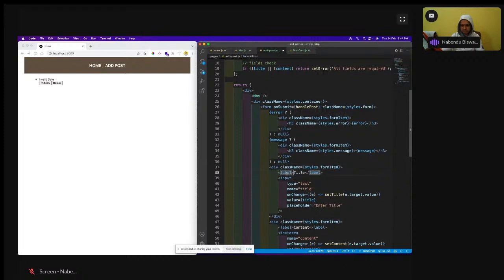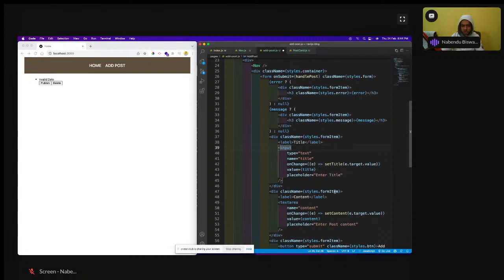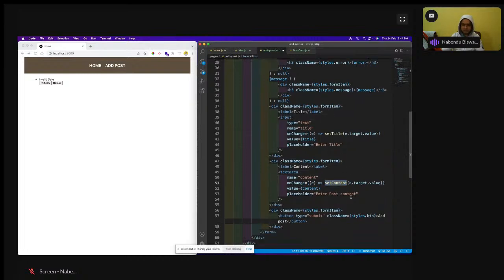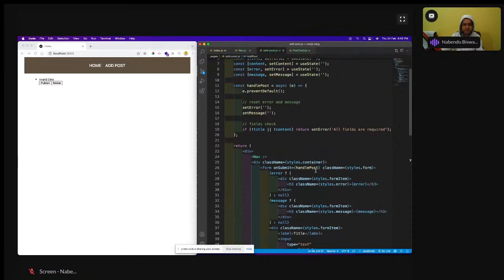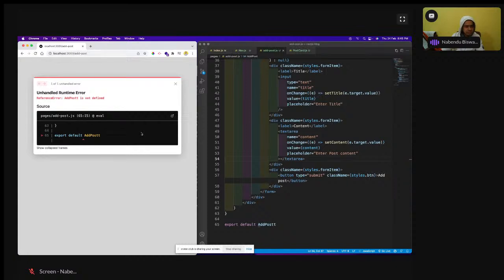Inside this I have a label. I have an input, setTitle, whichever title. So setTitle is coming from here, and value also is title. Then I have another div which has a setContent. Content will come. It is a textarea. So textarea is there, and then a button is there, a button of type submit. So that's why it goes to this handle post. So all of these things are normal, and if I save it, let me go to the add post. Okay, some error, save it.